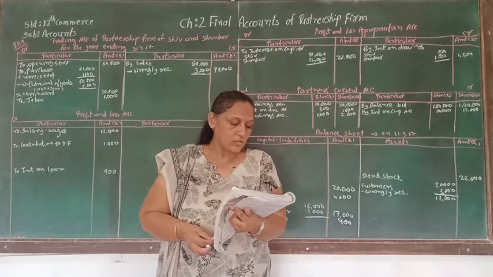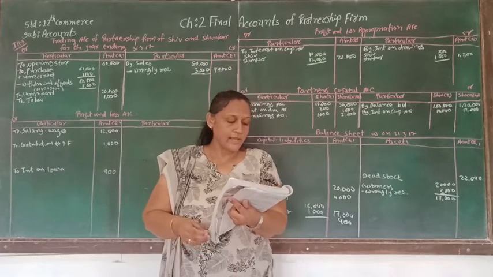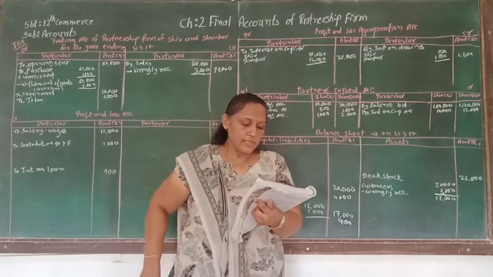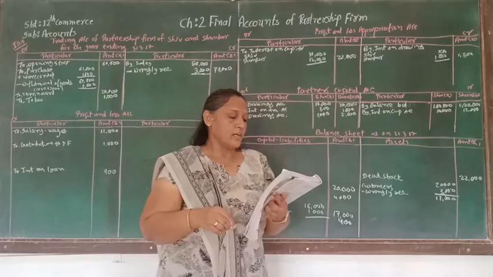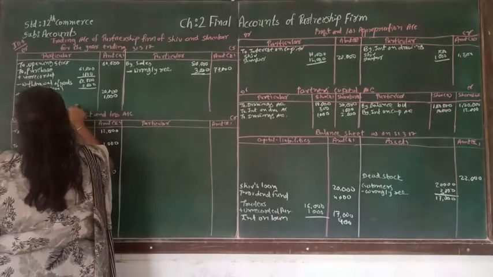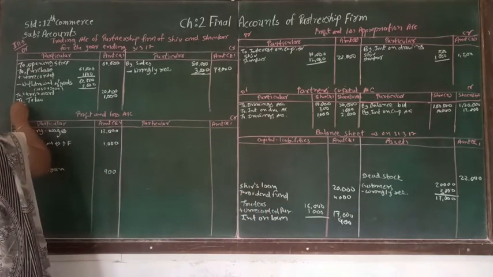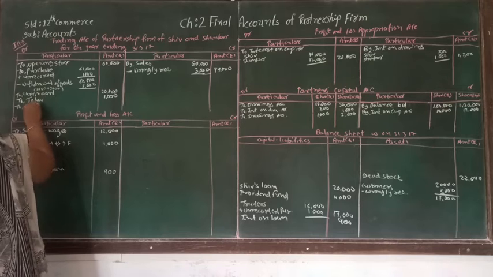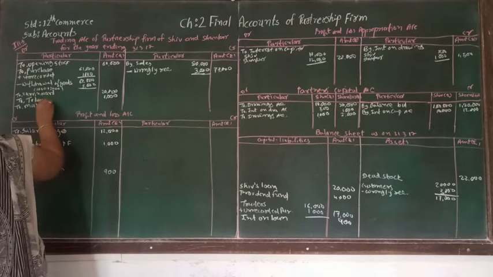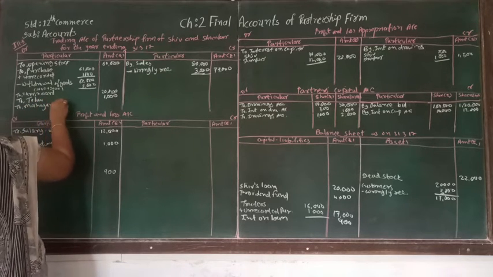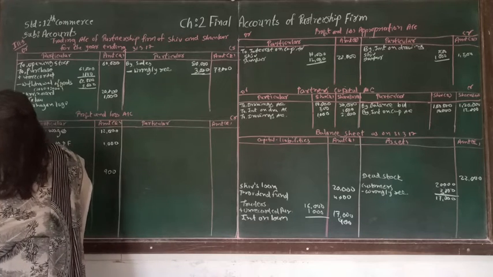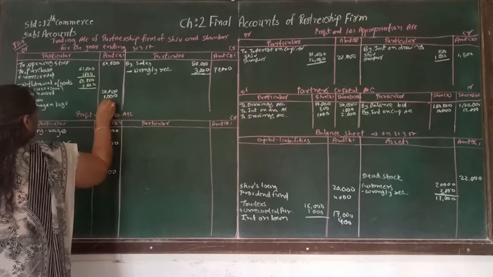After interest on loan there is Mahajan Lago, and Mahajan Lago is supposed to be written in the trading account. So here, to Mahajan Lago, and it is 2,000.